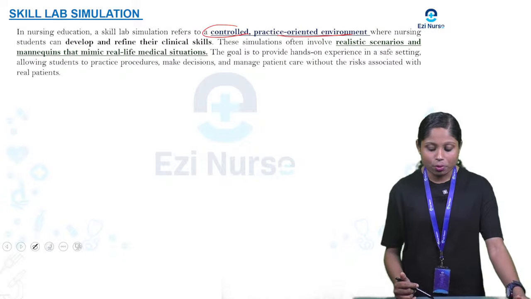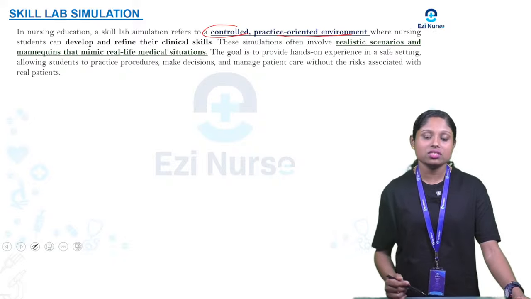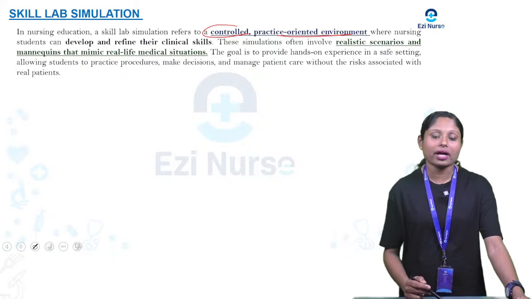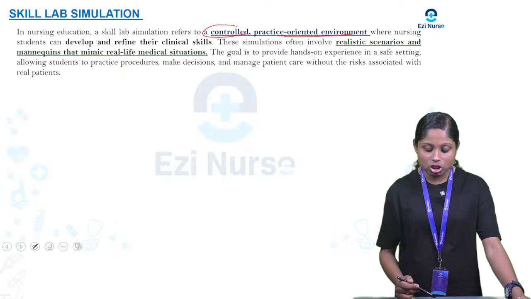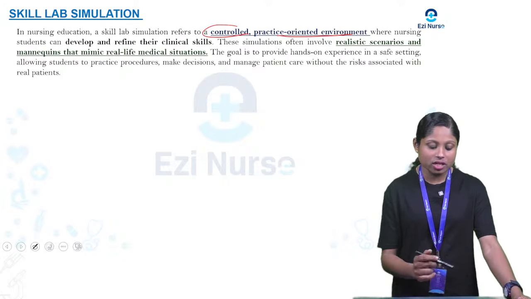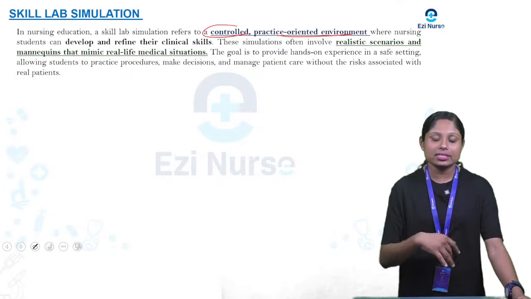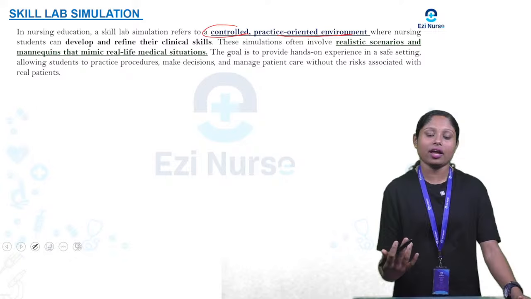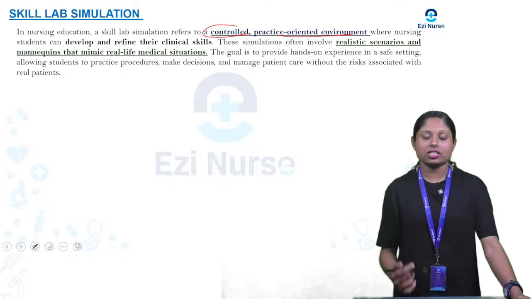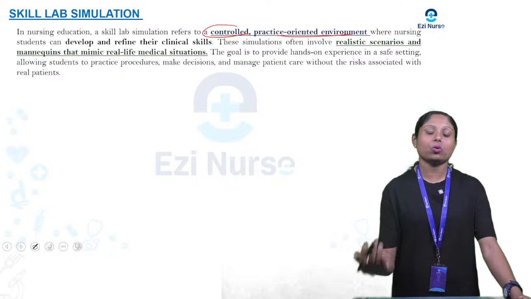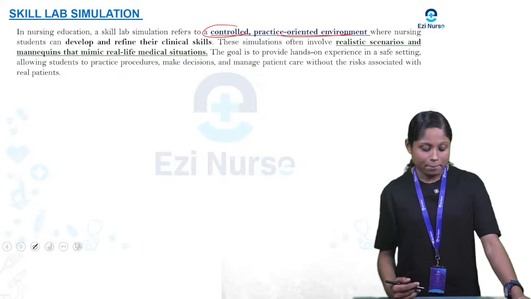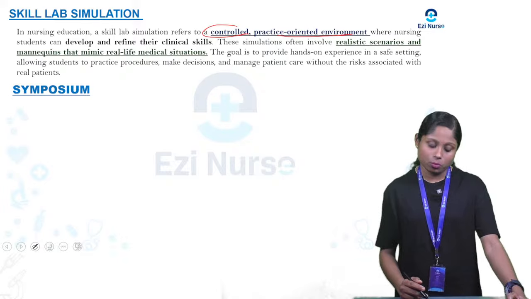So the goal is to provide hands-on experience in a safe setting, allowing students to practice procedures, make decisions, and manage patient care without the risks associated with a real patient. So it is not a real patient they are treating, it is a real scenario or incident we are creating for them to practice. So we are ensuring the safety of both the students as well as the patient. So that is skill lab simulation.